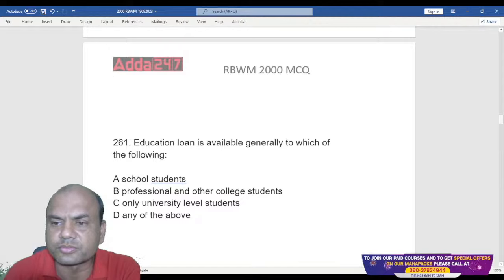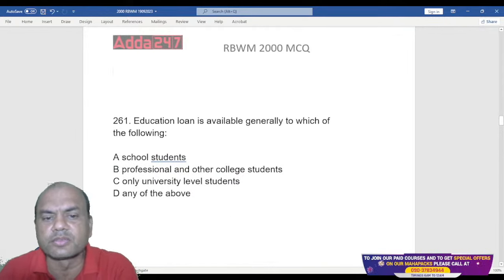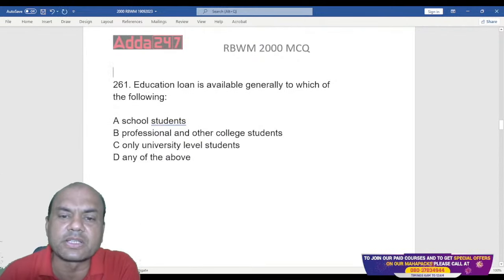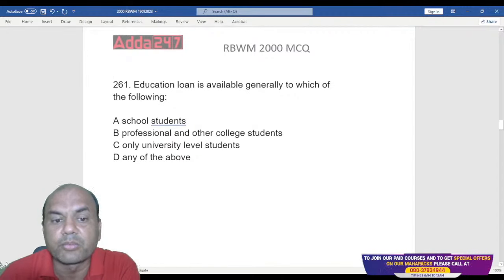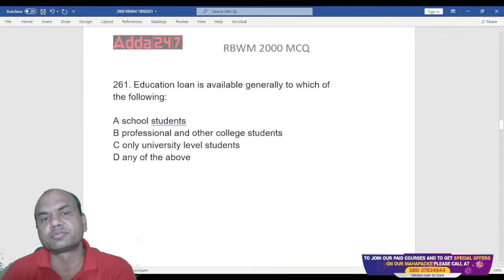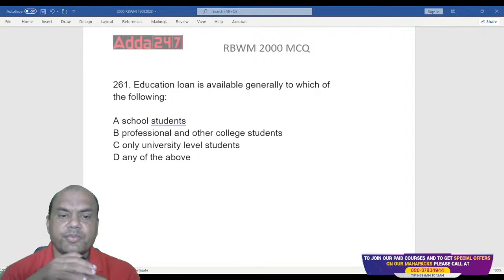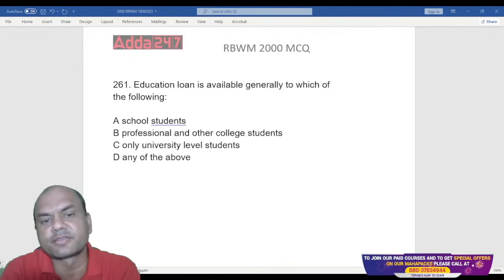Next one, move on. So education loan is available generally to which of the following? School students, professional and other college students, only university level students, and any of the above. So whom is the education loan available now? Who gets the education loan? Let me see. Yes, yes, yes, yes.